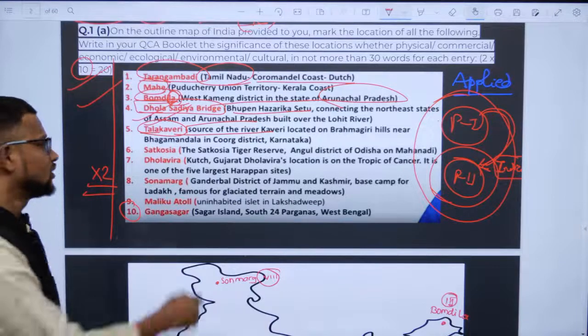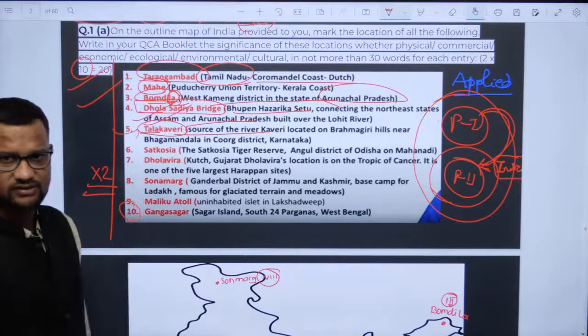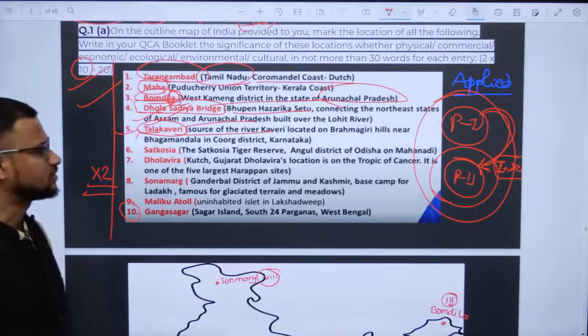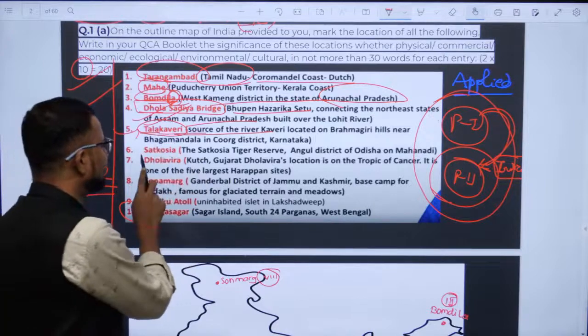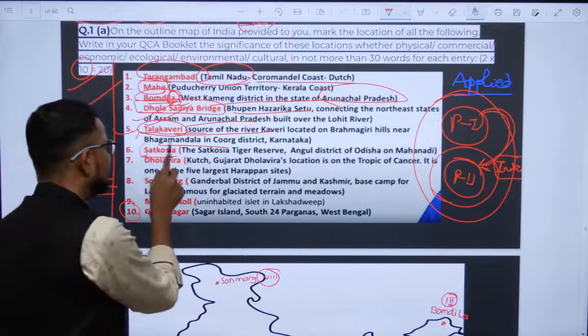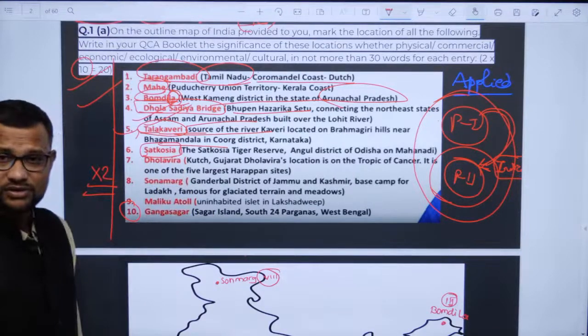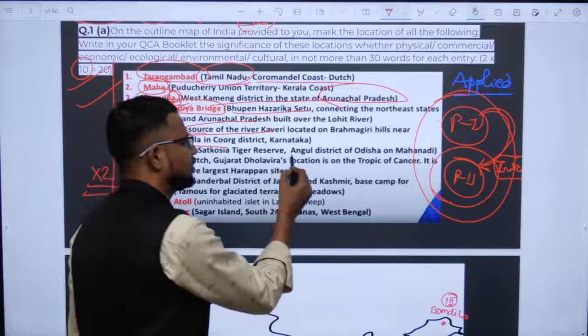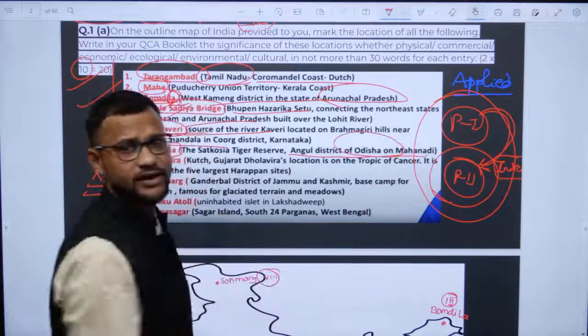Karnataka, and you know the Kaveri issue was in current affairs, say 2017-18, 2019-20, you will find it is in the current affairs. Tal Kaveri is also known as Brahmagiri, okay? Tal Kaveri, Brahmagiri origin region. Satkosia, it is an elephant reserve also, yeah, it is an elephant reserve, and it is in Odisha, yeah, it is in Odisha.